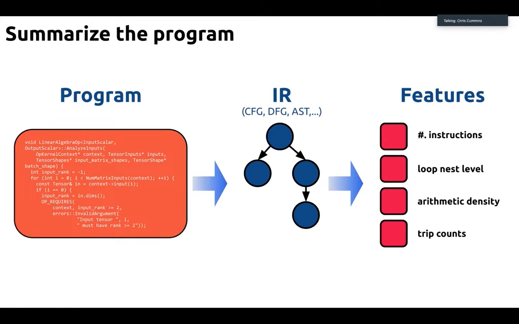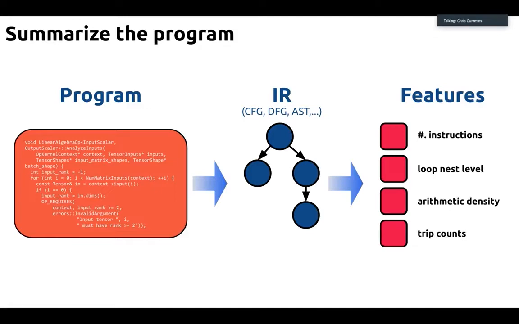So typically these features are counters. Essentially, you'd go to your IR, you would look at all the nodes and you would say this is how many instructions. That could be a feature, or it could be how deep are your loops, or what is the density of arithmetic instructions? How much are you going to hammer the ALU? Or if you are lucky enough to know, what are your loop bounds?